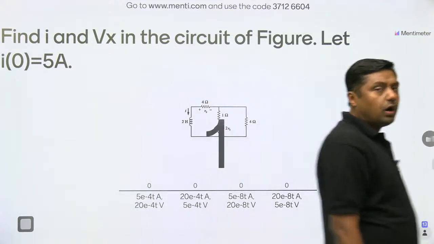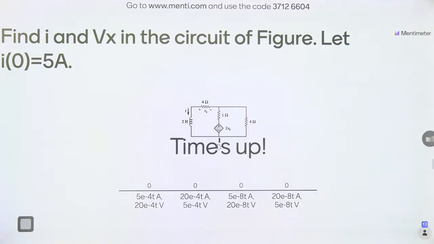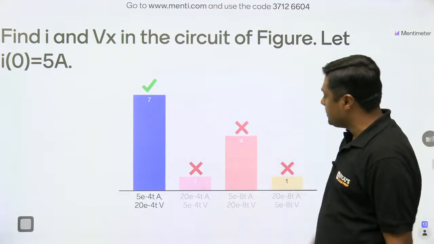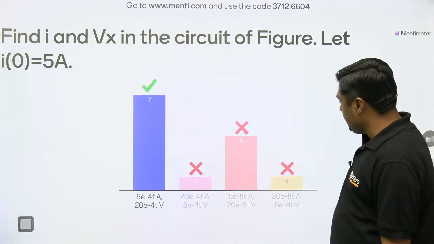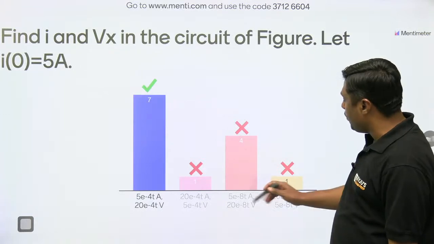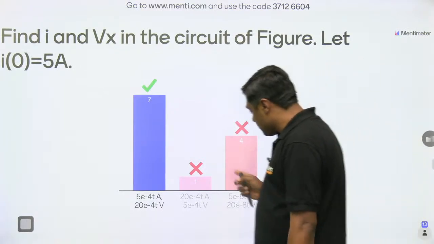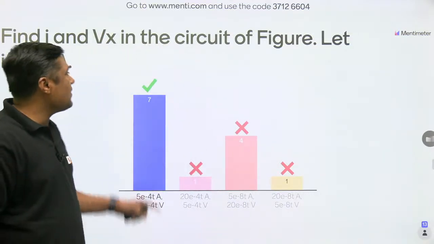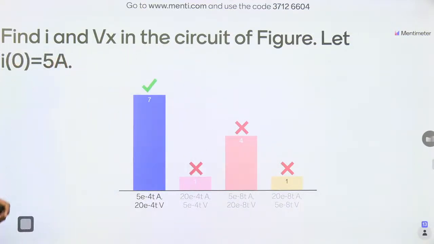3, 2, 1, 0. Time up. Oh, only 7 students, total 13 responses. Out of 13, 7 students gave the right answer. 1 student chose B option, 1 student D option, and 4 students gave the C option. And that is on the basis of what? That is the 5 ampere is the initial current.